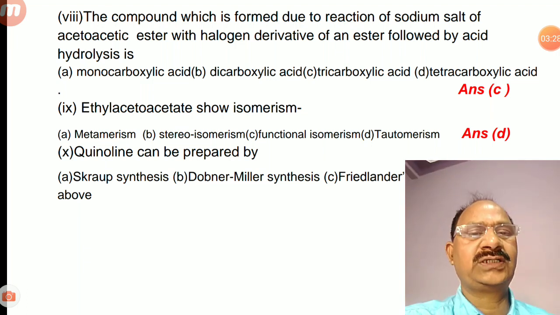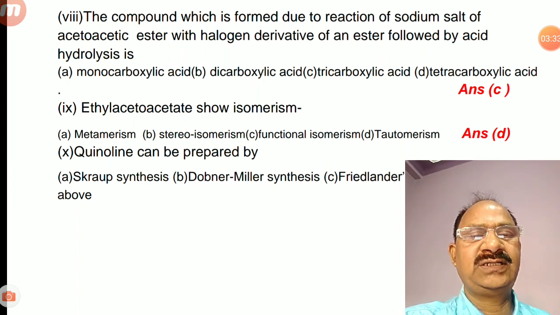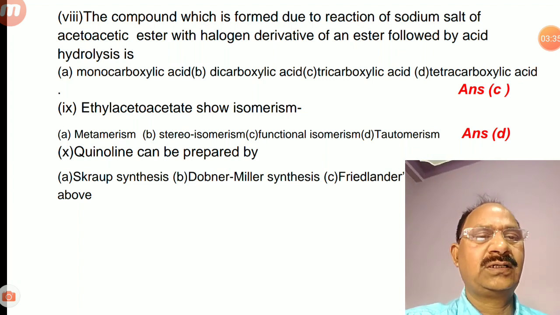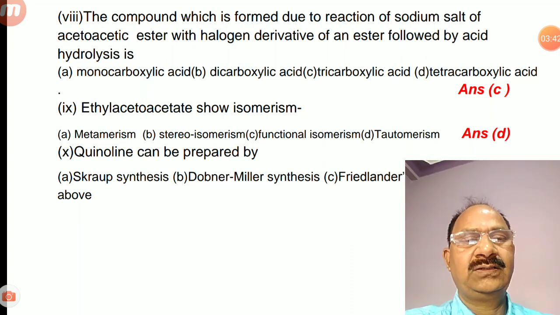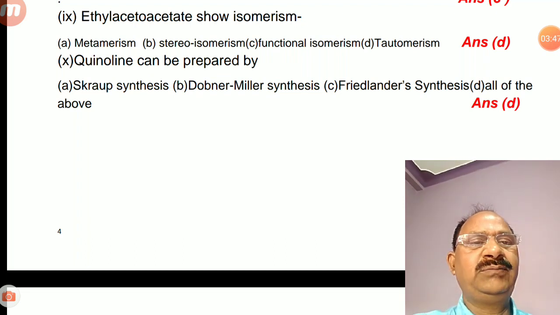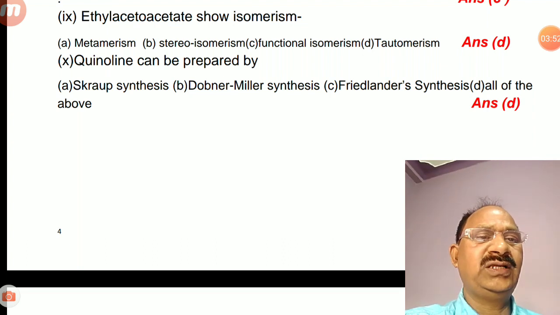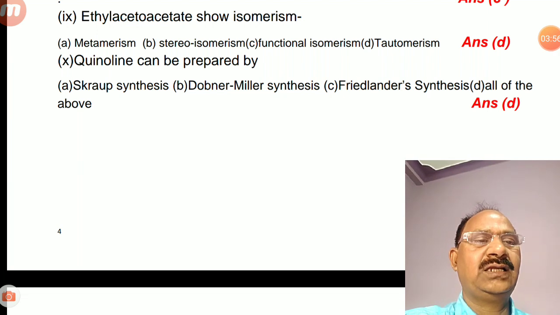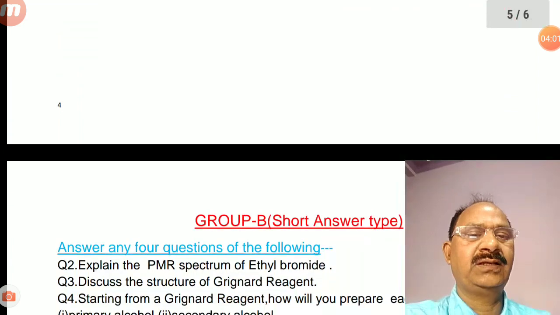And ninth question is, ethyl acetoacetate shows isomerism. First metamerism, second stereoisomerism, third functional isomerism and fourth is tautomerism. The correct answer is D, that is tautomerism. The last multiple choice question is, quinoline can be prepared by first Skraup synthesis, second Doebner-Miller synthesis, third Friedlander synthesis and fourth is all of the above. The correct answer is all of the above.